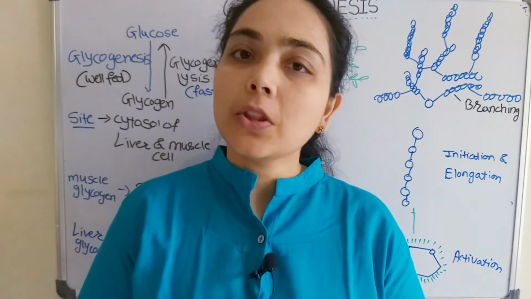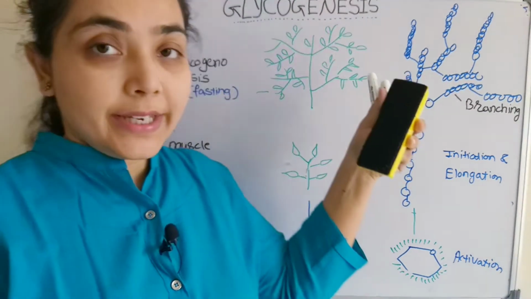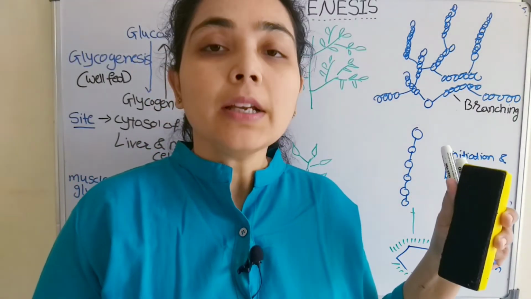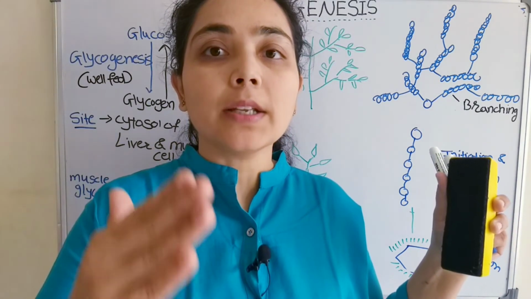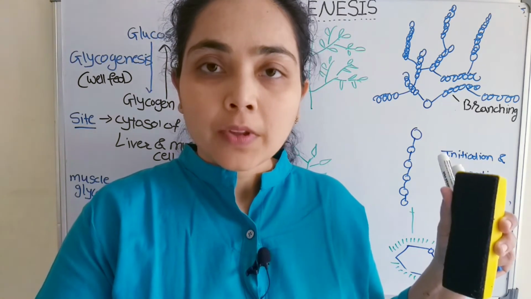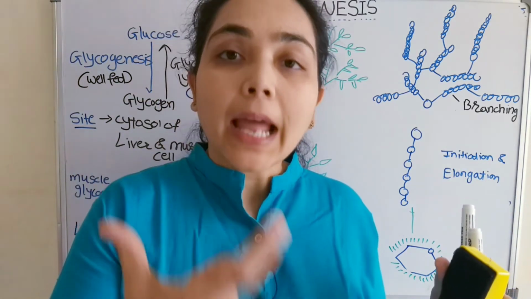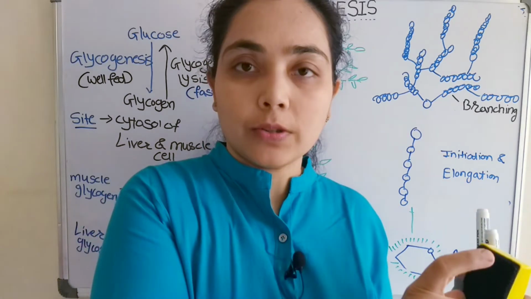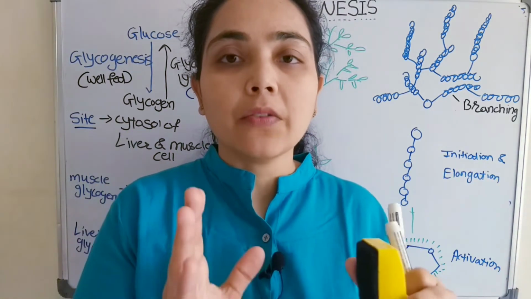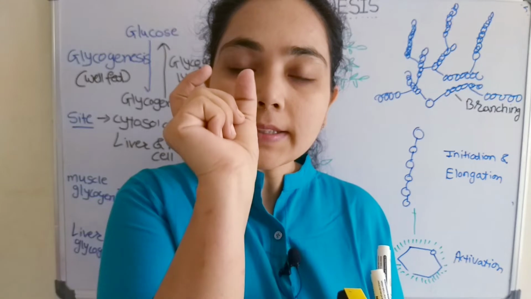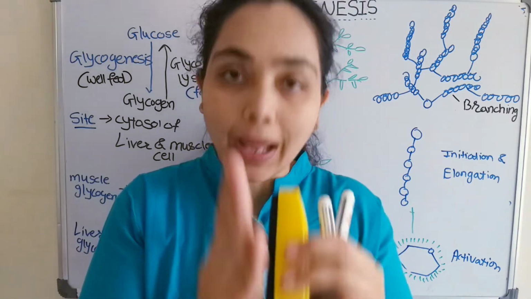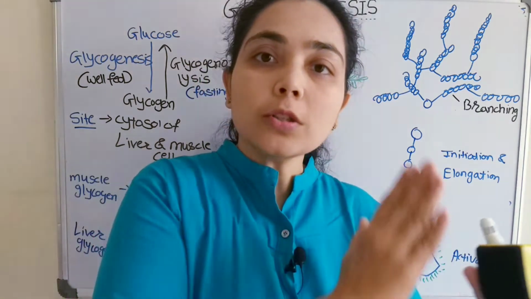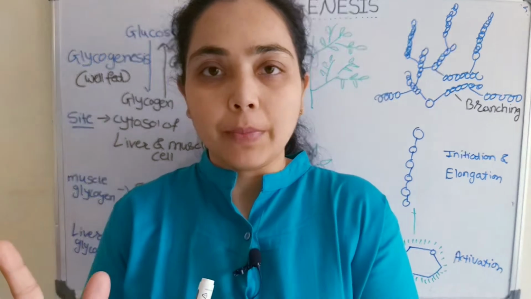Today we will start our new topic, that is glycogenesis. What is glycogenesis? Synthesis of glycogen. Glycogen synthesis is known as glycogenesis. Then what is glycogen? Glycogen is a polymer of glucose. We all are very much aware of glucose. So glucose is a monomer, and when the chain or the branch of the glucose molecules together is present, then it is known as glycogen. Alright, glucose monomer, glycogen polymer.